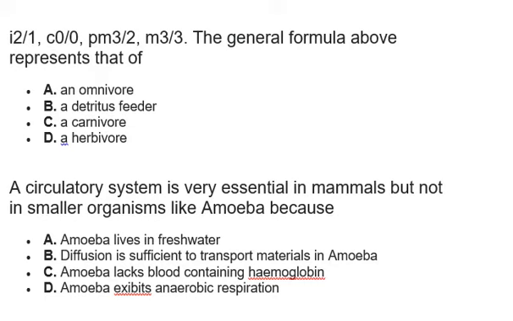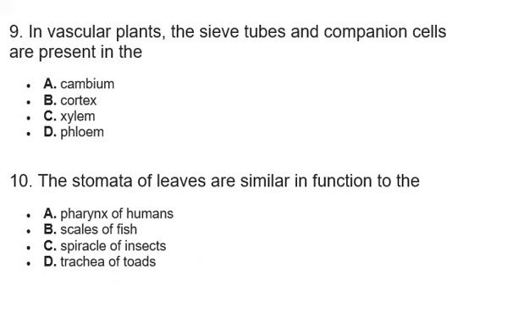So let's move on to the next question. Question number 9. In vascular plants, the sieve tubes and companion cells are present in the dash. First, you need to know what the sieve tubes are. Sieve tubes are a component of the plant vascular system that aids in transport of food in the plant, for example, the sugar. In fact, sieve tubes are mostly in charge of sugar transport. Companion cells help to regulate the transport of sugar.